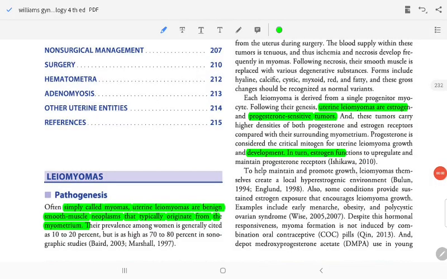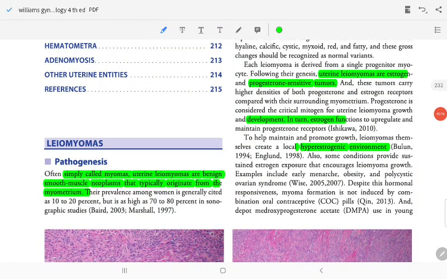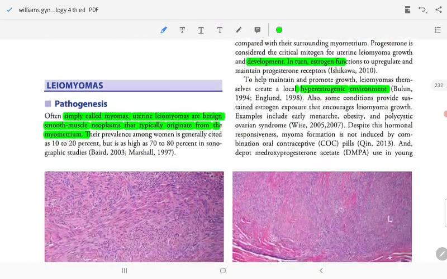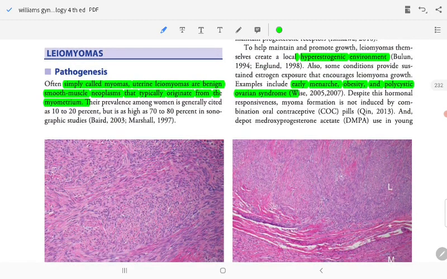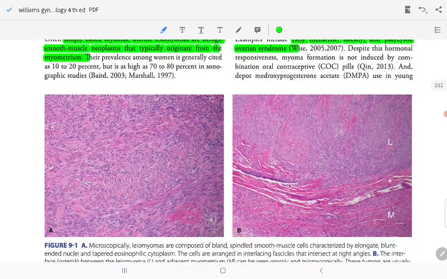To help maintain and promote growth of leiomyoma, the vessels create a local hyperestrogenic environment. Also, some conditions provide constant estrogen exposure that encourages leiomyoma growth. Examples: early menarche, obesity, and polycystic ovarian syndrome. Despite this hormonal response, myoma formation is not induced by a combination of OCP and other hormones.